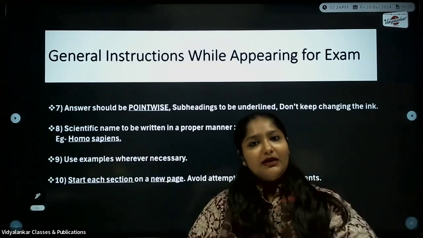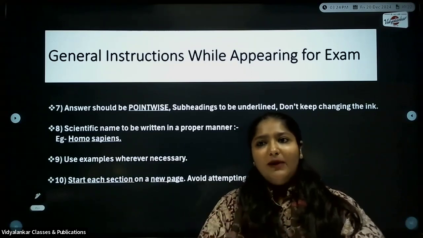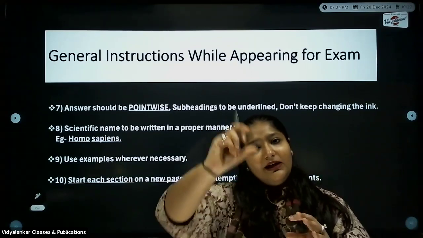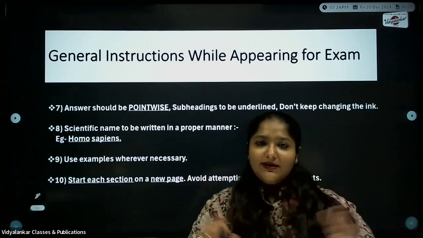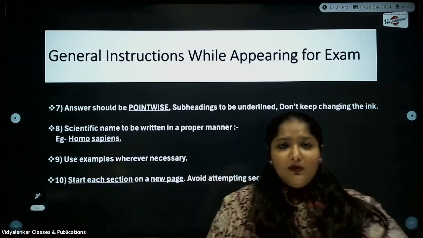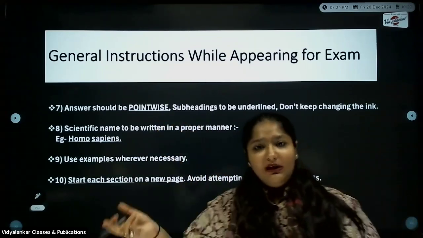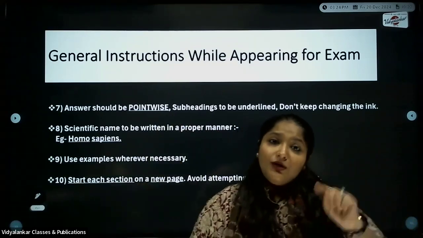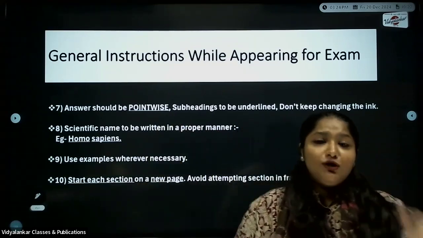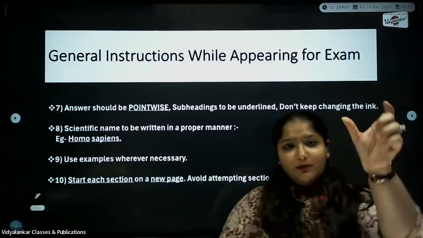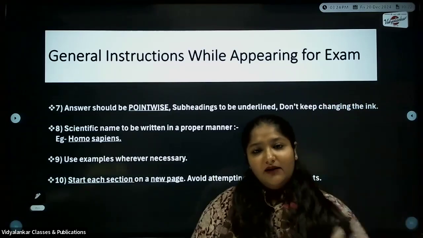So what you will do, you shift to page number 9. Hardly of page number 9, you've used hardly 3 to 4 lines. Leave the rest of the part. Start the new section on page number 10 only. I am saying new section on new page. I am not saying each new answer on new page. Section B, the 8 answers in one row.